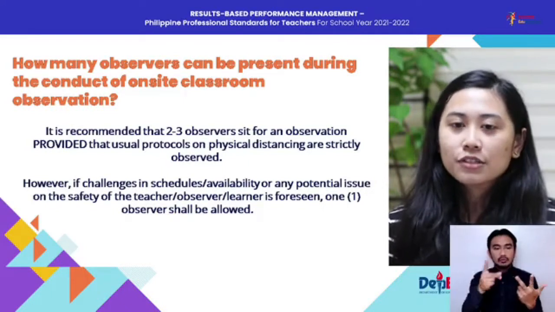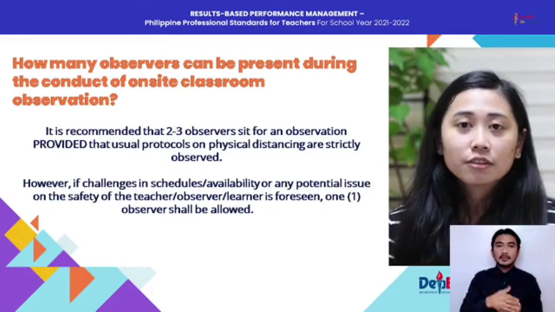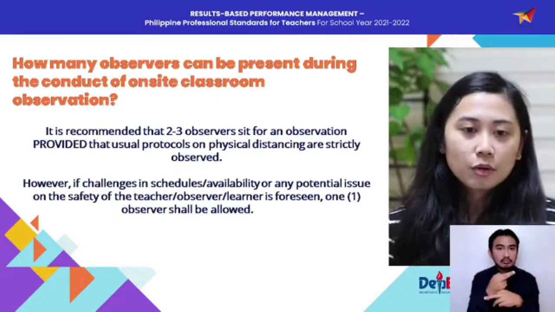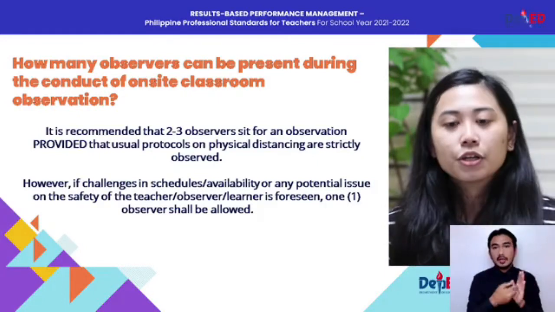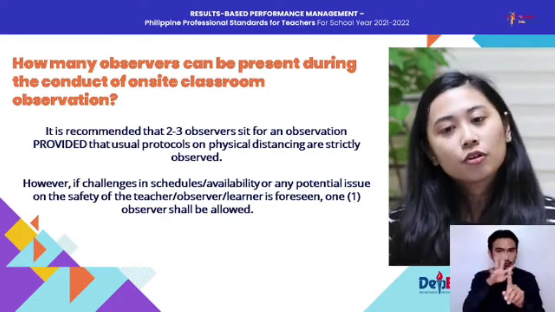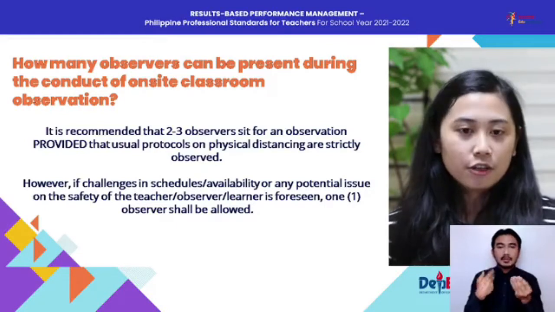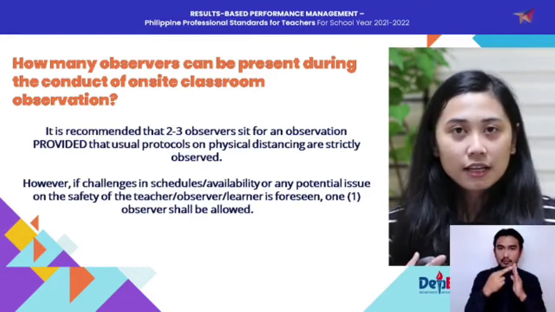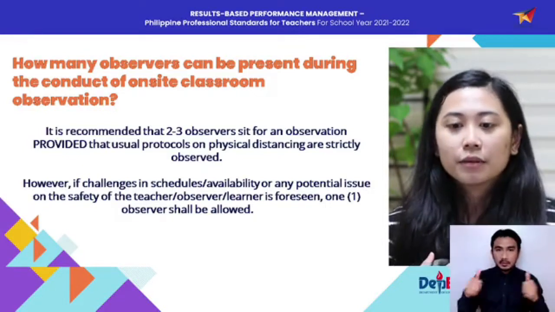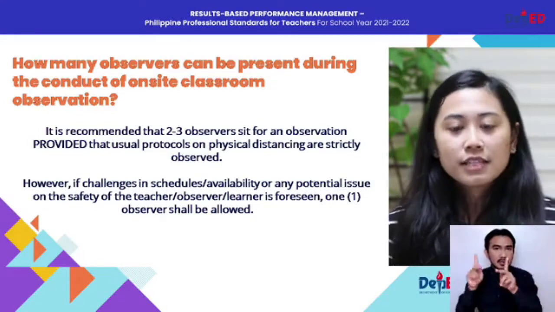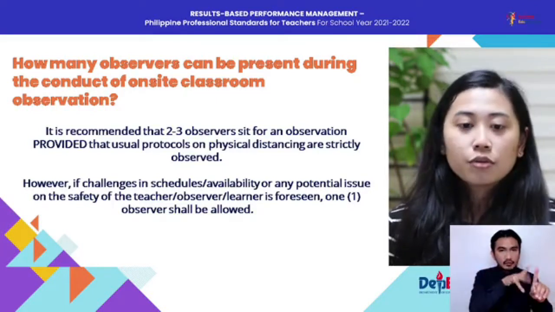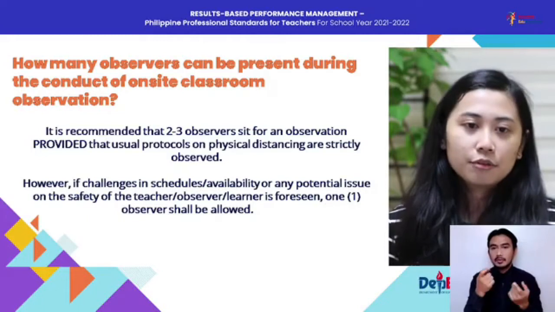How many observers can be present during the conduct of on-site classroom observation? Based on our RPMS manual, it is recommended that 2 to 3 observers sit for an observation, provided that usual protocols on physical distancing are strictly observed. However, as I mentioned earlier, if challenges in schedules or availability, or any potential issue on the safety of the teacher, the observer, or the learner is foreseen, only one observer shall be allowed.